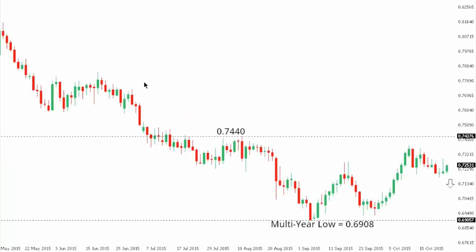Aussie dollar. So Aussie remains locked within a well-defined downtrend, though the market has been supported off recent multi-year lows. At this point, though, any rally should be very well capped ahead of 74, with only a close back above 74.40 to compromise the bearish outlook.